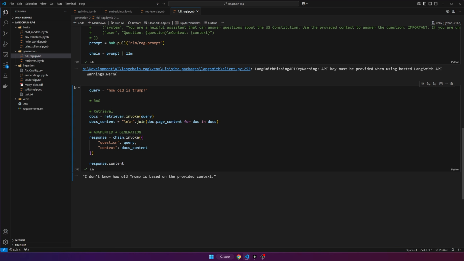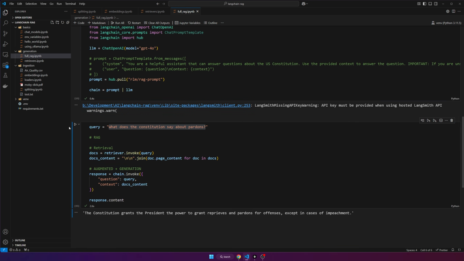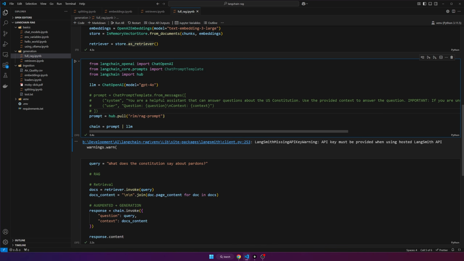Okay, it still says I don't know, and it says more. That's interesting. But let's change it back to a previous question like this. It should still work perfectly. There we go. It's a little more concise as well, in this case at least. So anyways, that's just a prompt template that someone has created that is very popular that you can bring in if you want to. But you could craft your own, or you can bring in other ones that people have created that are very reliable as well.